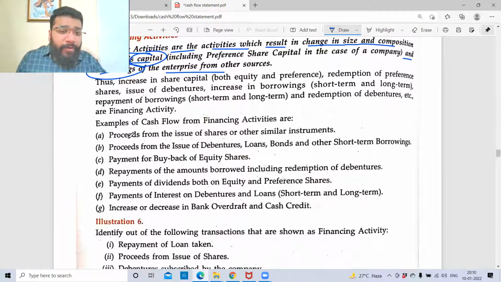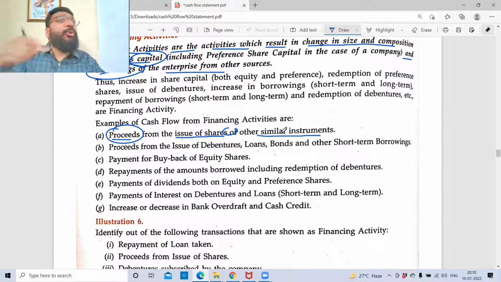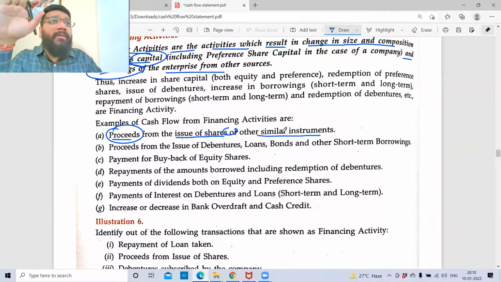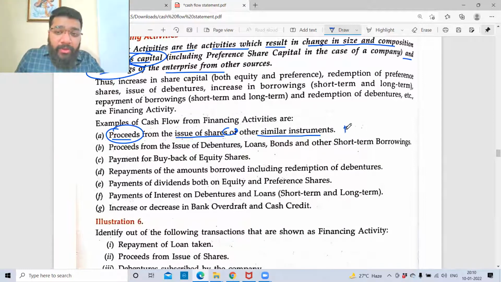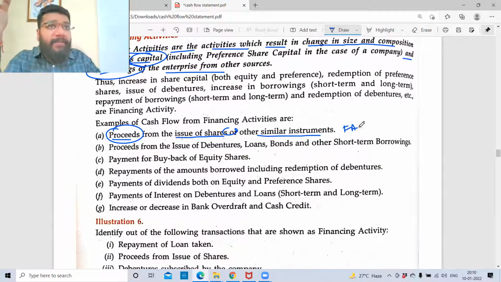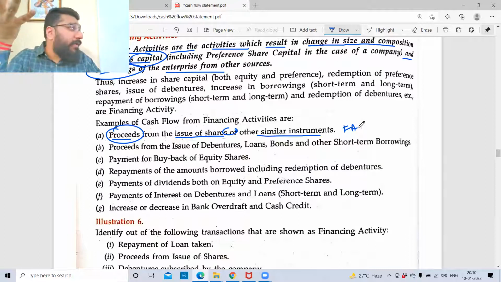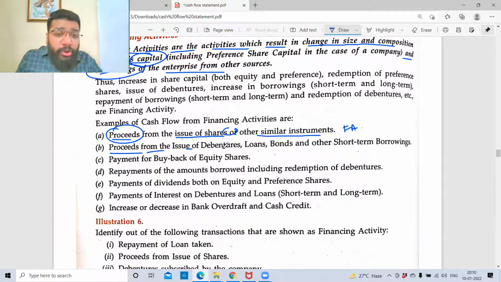Example, proceeds. Proceeds means money coming in. Proceeds means cash inflow from the issue of shares or other similar instruments. I'm issuing shares, I'm getting money. Why am I getting this money? I'm getting this money towards capital for funding the business. So it is my financing activity. So if any company does the issue of shares, issue of debentures, then money is coming inside the business. So it is the financing activity. Clear with this point? Proceeds from the issue of debenture.